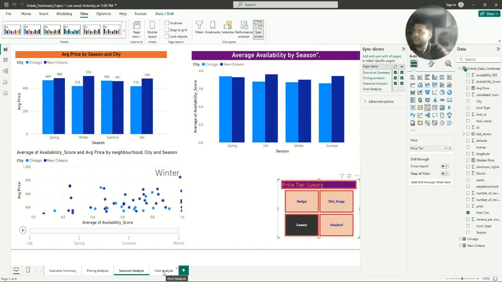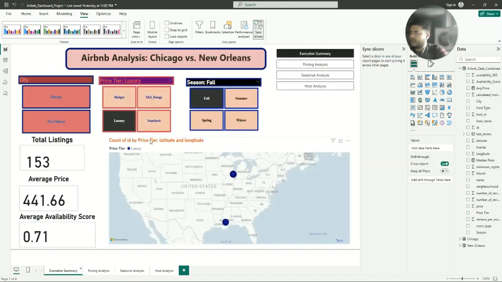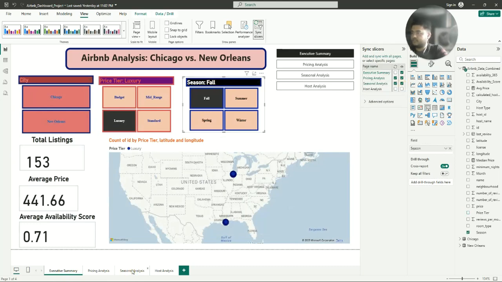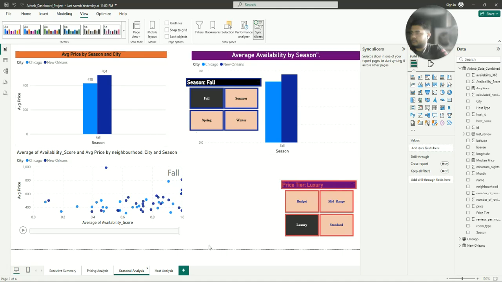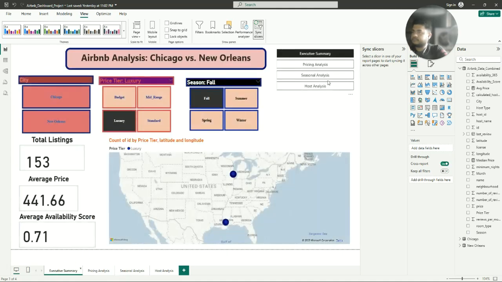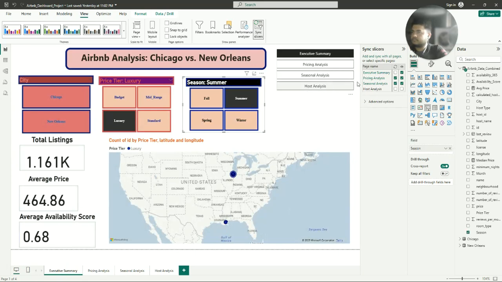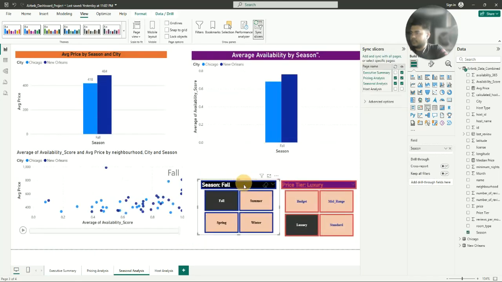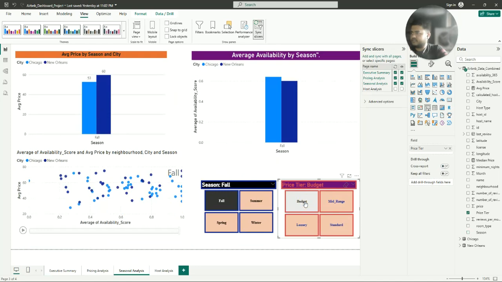Now let's move to our host analysis. Here I should also add seasons, seasonal analysis. Yeah. Now we can get more insights.